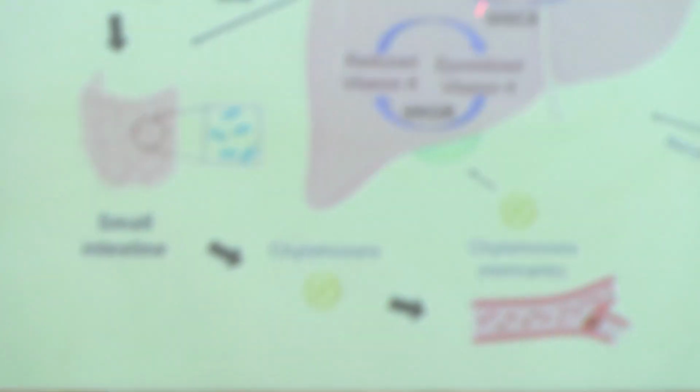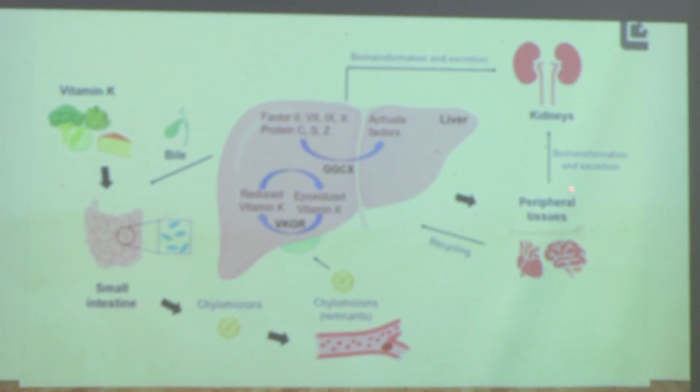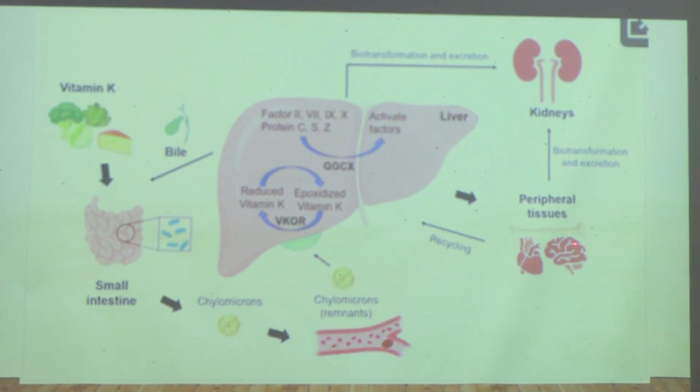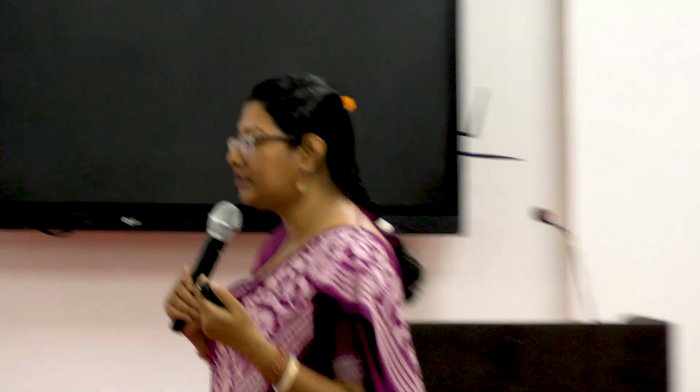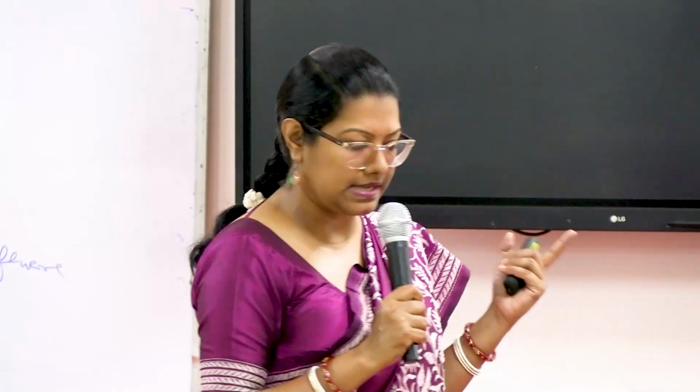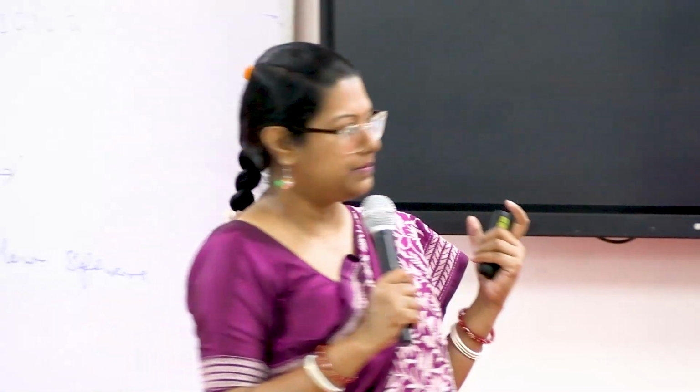So in the liver, I told you it will be stored in very small amount. For excretion, it will get excreted in the kidneys. And some of the vitamin K from the liver will get recycled into peripheral tissues like the heart, the brain and the bone also. So for maintaining good bone health and good cardiac health also, some vitamin K is needed. However, the major function, whenever anyone is asking or you are trying to remember, is the first action, gamma carboxylation of clotting factors.